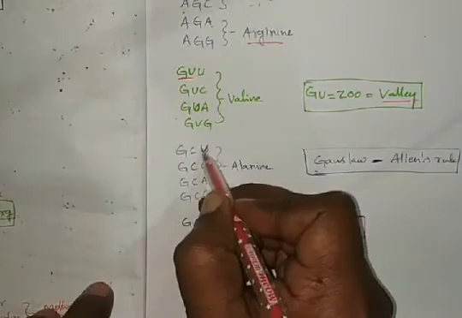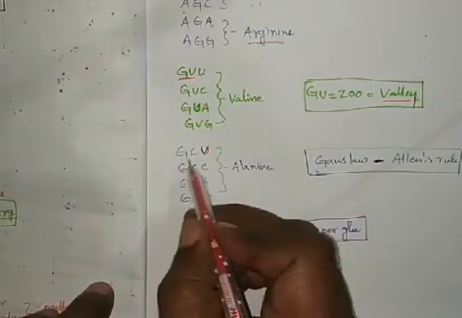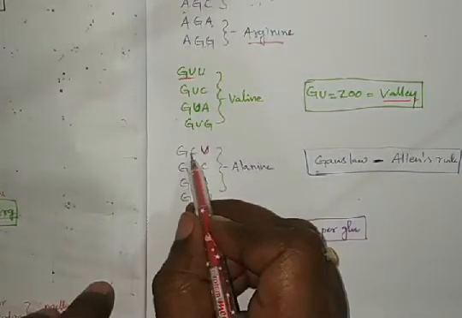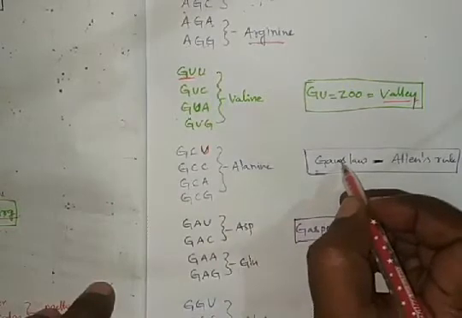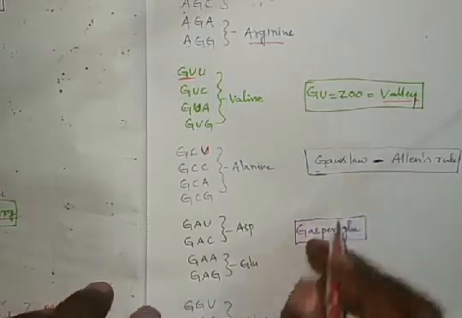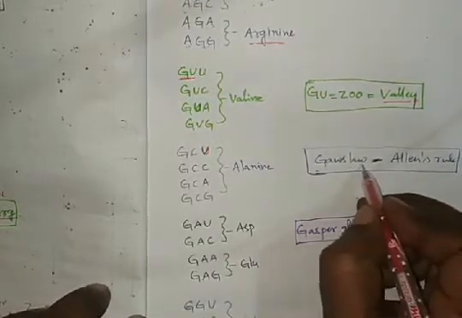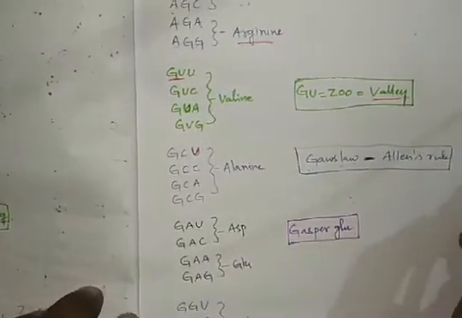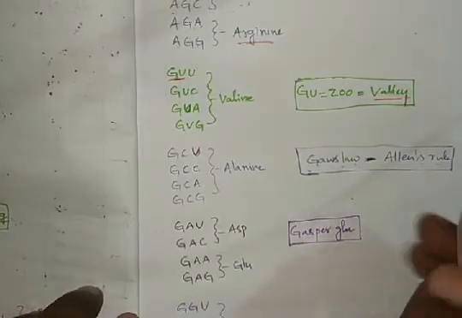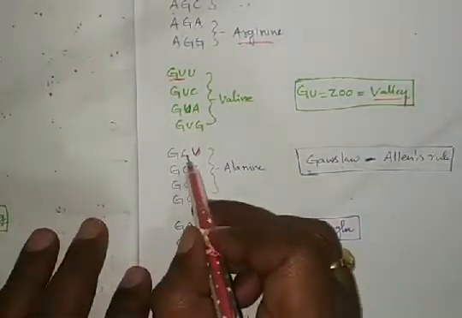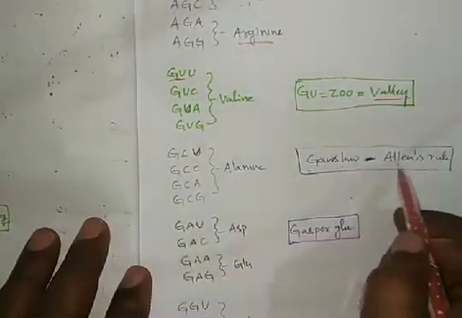So next GCU, GC. There are laws in biology in some coming topics: Gause's law and Allen's rule, both two rules are there.